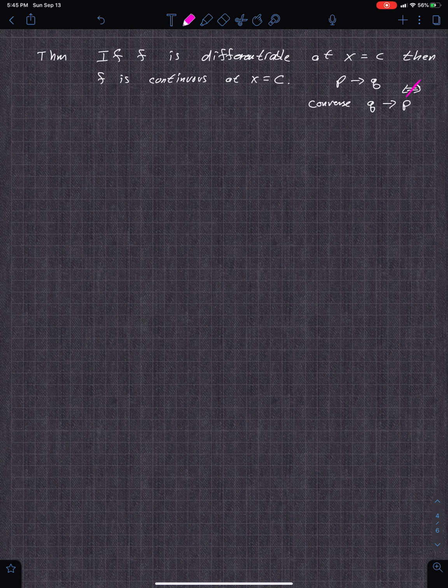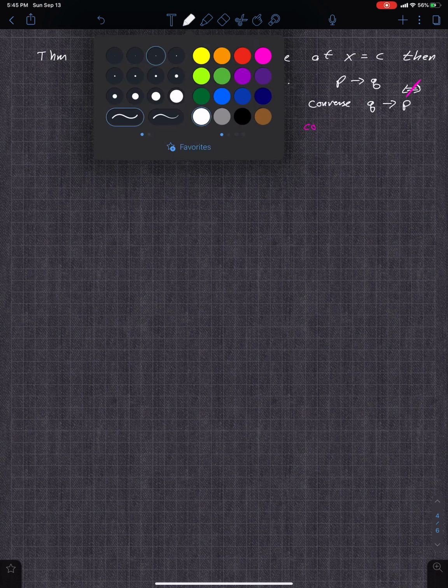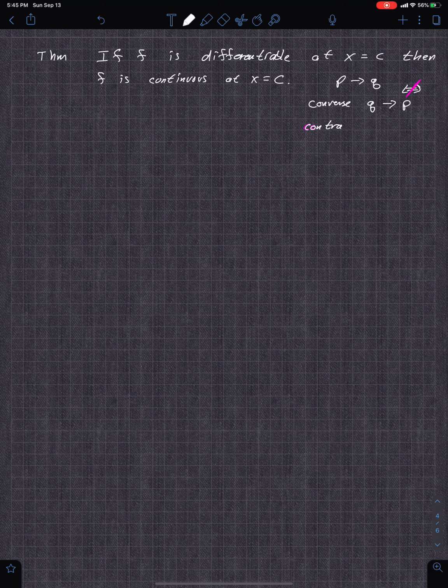But the contrapositive is always true or logically equivalent. So the contrapositive says, that's basically not Q implies not P. Like you flip it and then you make them their negations. So if you go back to my little example, if it's raining outside, then the grass is wet. The contrapositive would be if the grass is not wet, then it is not raining outside, which of course would be true, right? Always.